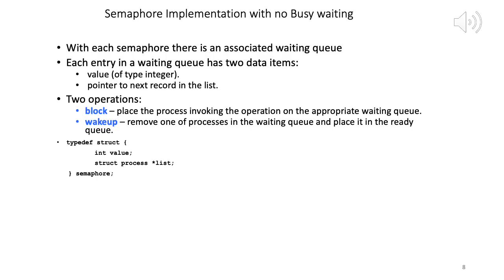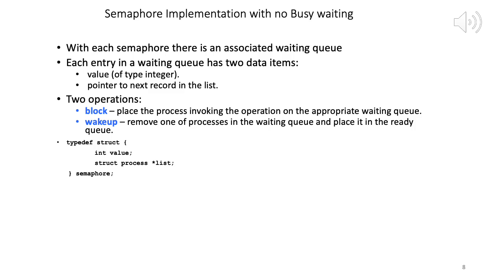When will this happen? At the occurrence of which event will the process be put in the waiting queue? Simple, when the semaphore is not available. It will block rather than doing busy waiting.